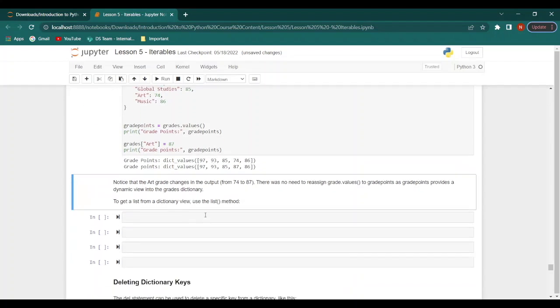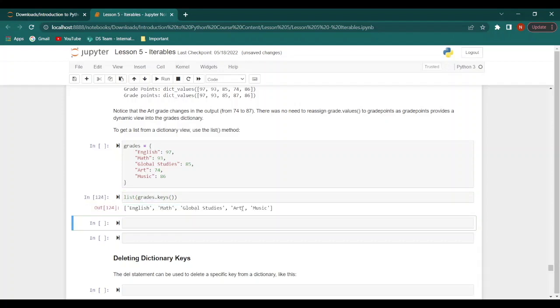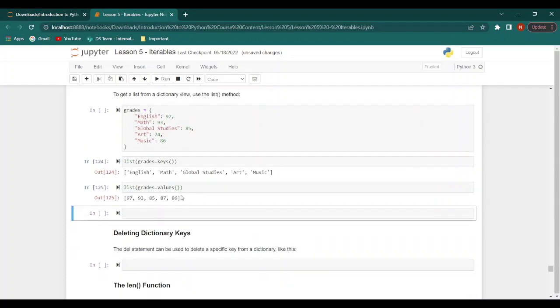Now if you want to get a list from a dictionary view, we use the list method. Let's take a look at some examples. So once again, we'll print our dictionary, and then we will say list grades dot keys. And now we get this as a list, and this will provide us with provisions and functionalities that are similar to regular lists. Next we have list grades dot values. Once again, we get a proper list.